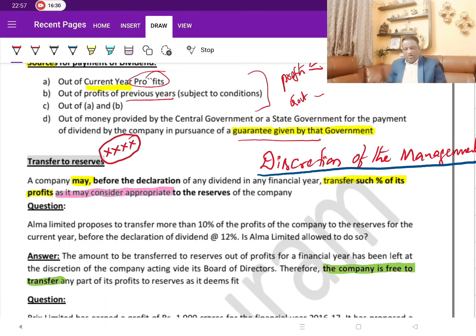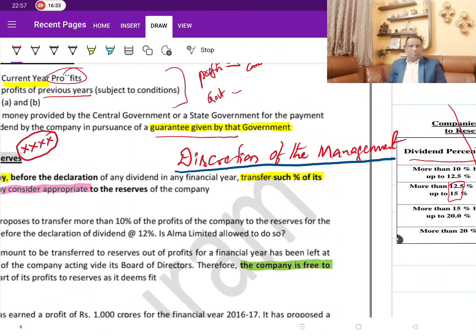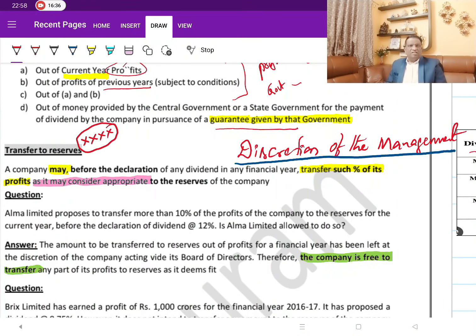Earlier, the logic for this was that shareholders are of two types: short-term shareholders and long-term shareholders. When you are paying a higher rate of dividend, short-term shareholders are more happy, whereas the long-term shareholders want that money to be rotated in the company, and they have longer plans. They want the company to grow and they want to grow along with the company. So they would be more happy if that money is retained in the company and used for working capital rather than given back to the shareholders. Whereas the short-term shareholders, since they don't intend to continue with the company for a longer period of time, prefer a higher rate of dividend.